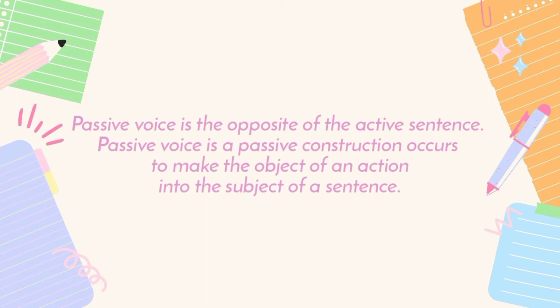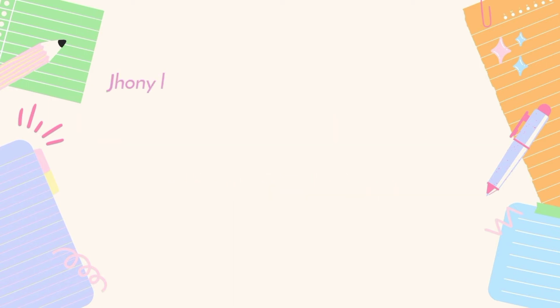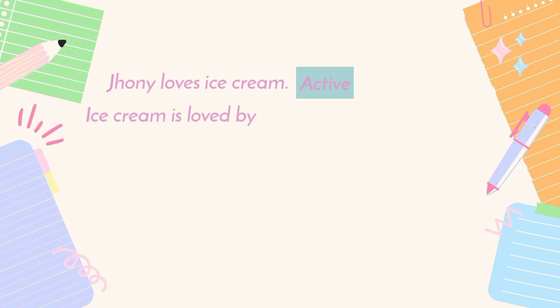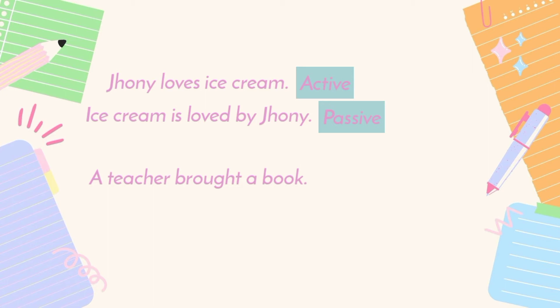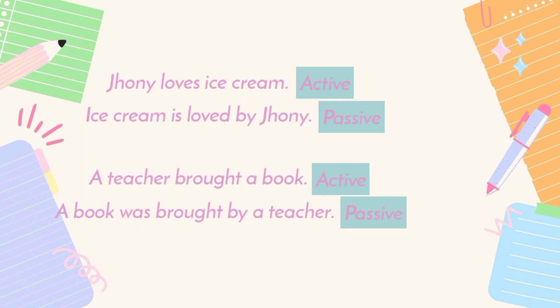Passive voice is a passive construction that occurs to make the object of an action into the subject of a sentence. "Johnny loves ice cream" is an active sentence, and "ice cream is loved by Johnny" is the passive. "A teacher broke a book." "A book was broken by a teacher." So that is passive voice.